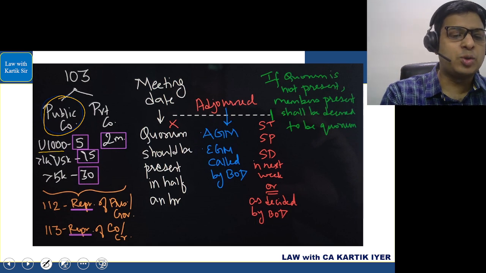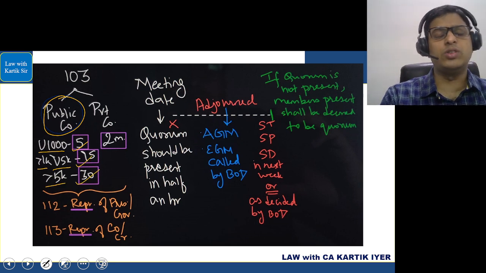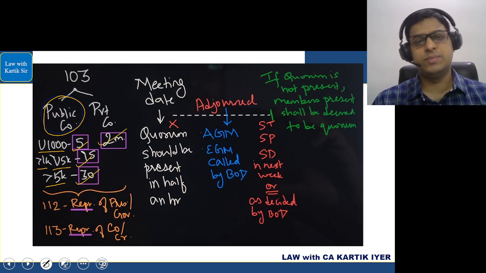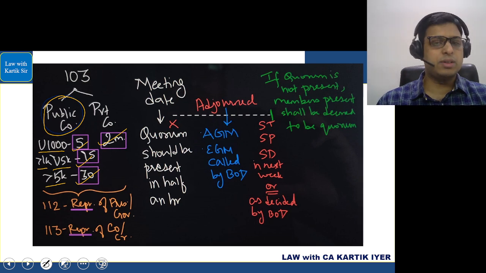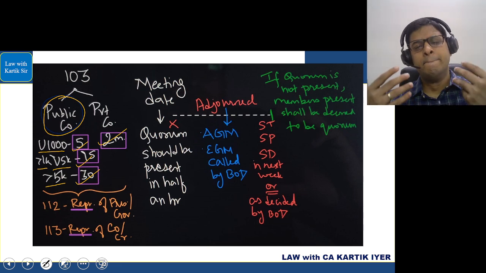if the number of members are up to 1000, then 5 members personally present, more than 1000 up to 5000, 15 members personally present, more than 5000, 30 members personally present. If it's a private company, they have said 2 members personally present. Simple. Further, in the case of 112, 113, if a representative comes, then the representative will not be deemed to be a member, he'll be treated as if he's a member.